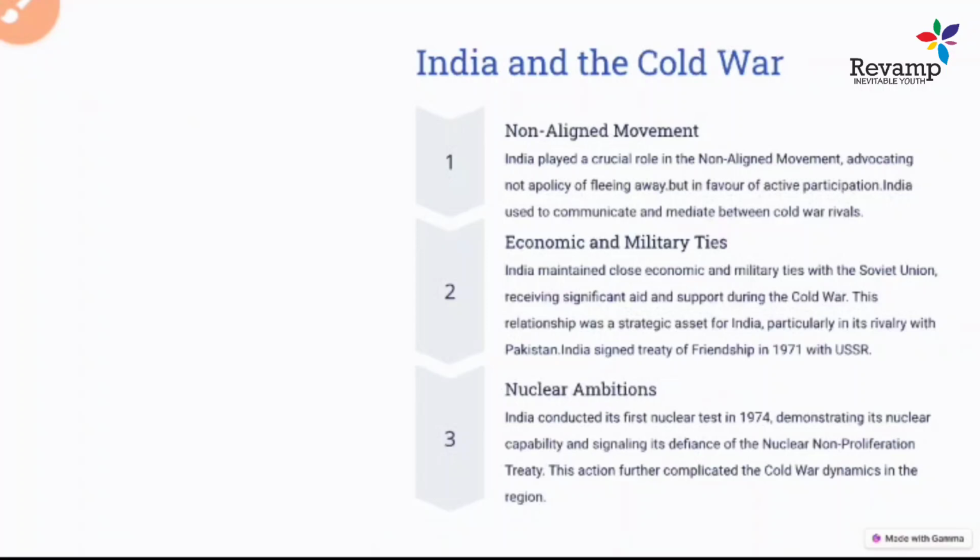Now come to the next slide: India and the Cold War. How did India deal with it? We all know the idea of the non-alignment movement was very popular in India. It was a very political decision taken by Jawaharlal Nehru, that we are not going to align with either of these two blocs, and we are going to be non-aligned, and that led to the non-alignment movement. Because India was also newly independent after 1947, how could India join one of these powerful groups and go for war?